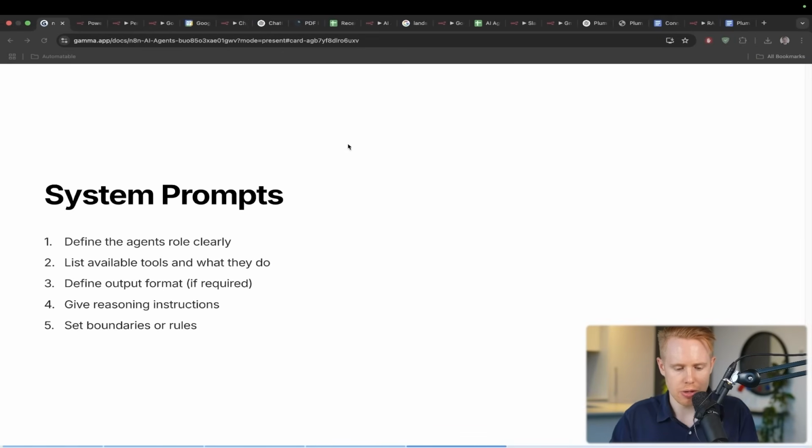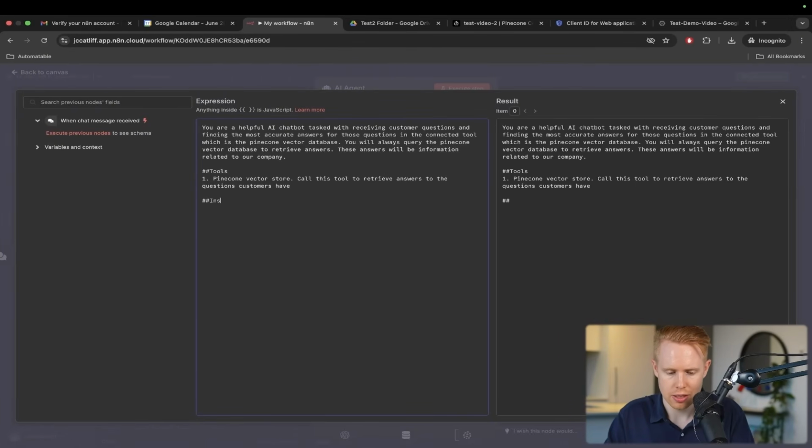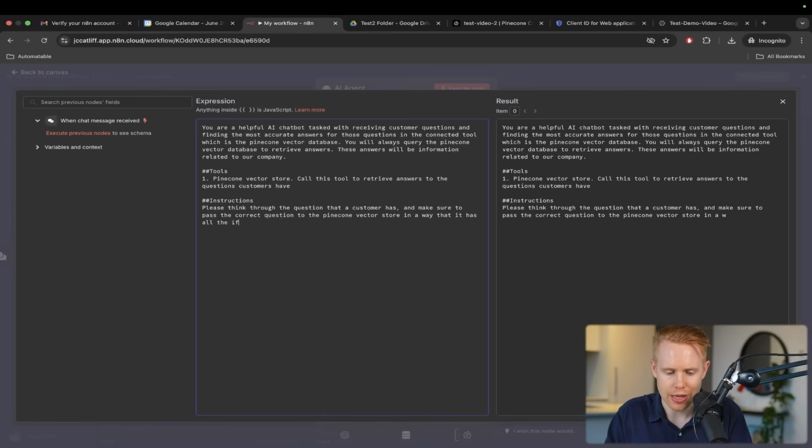Then we'll go to the next step, which is to define the output, if anything. There is no output format, so we can leave it blank, because by default it'll send a message. And number 4 is instructions. I'm just going to say, please think through the question that a customer has and make sure to pass the correct question to the Pinecone vector store in a way that it has all the information required to properly answer that question.